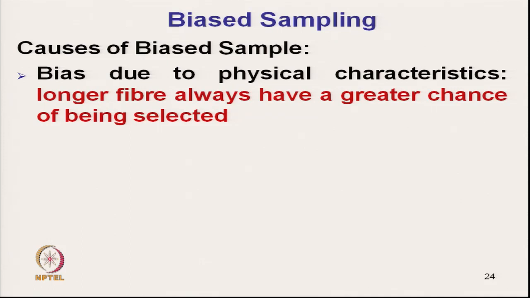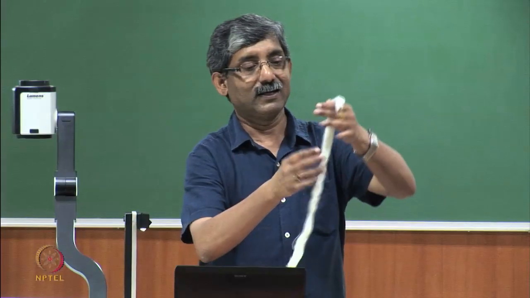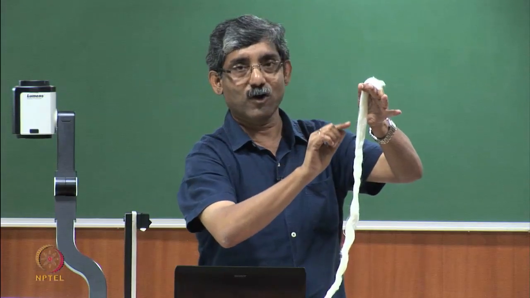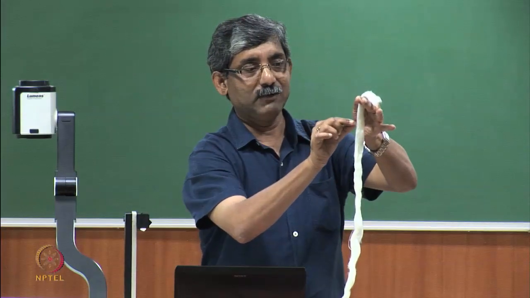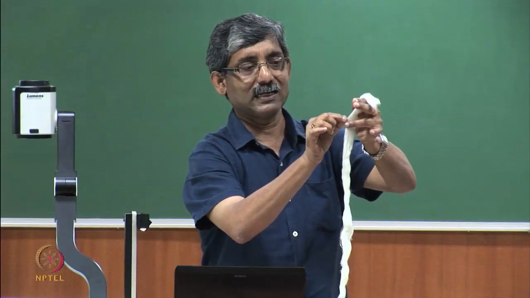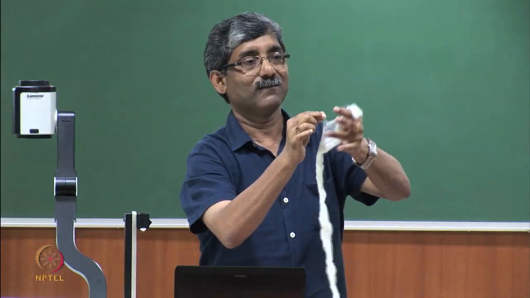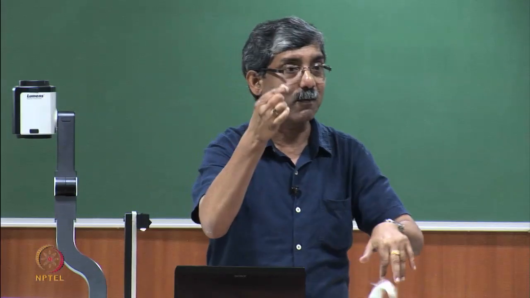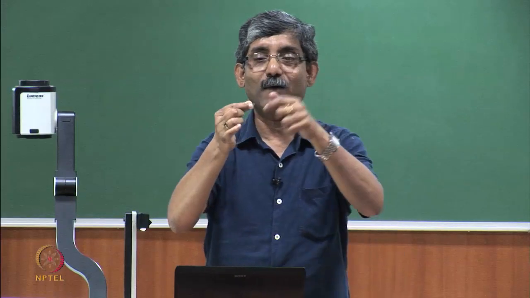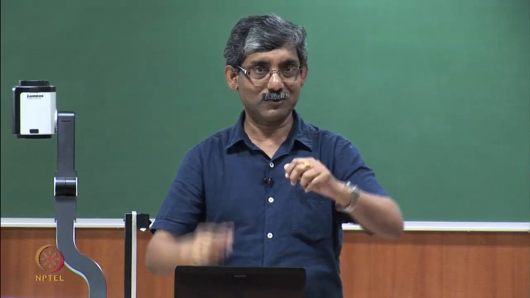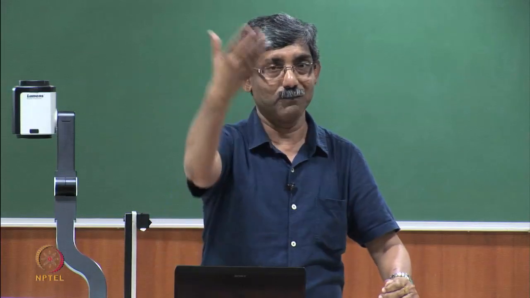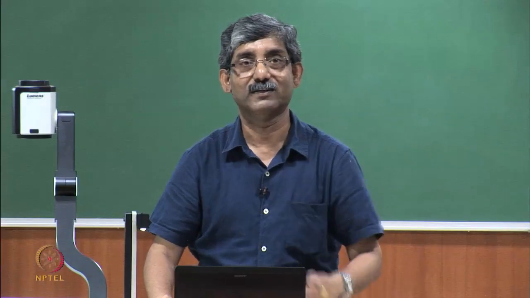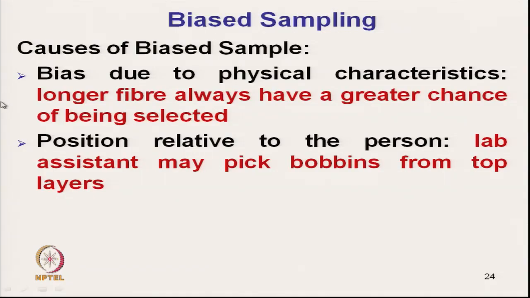In a sliver, long and short fibers are mixed, but if I try to pick the fibers, there is a higher probability that longer fibers are selected, because of the higher area, higher projection.